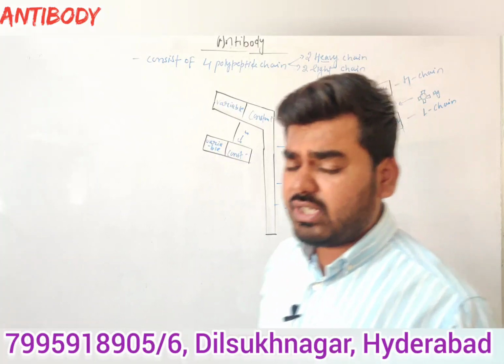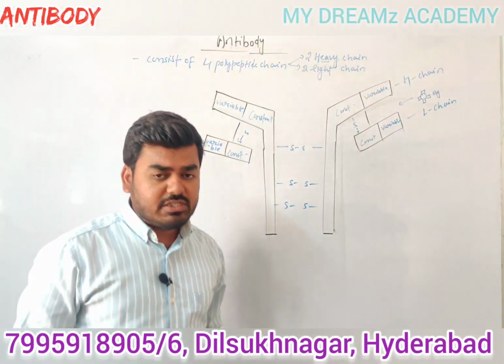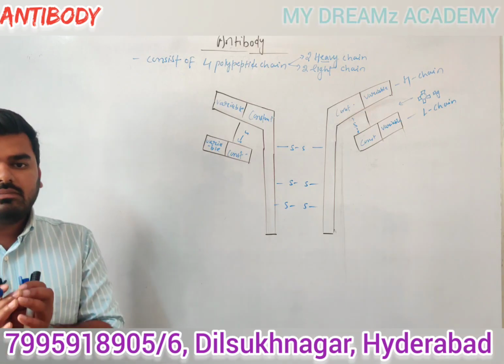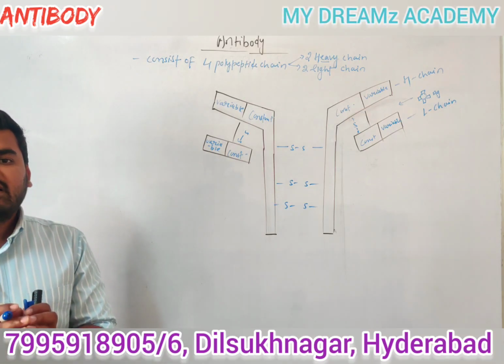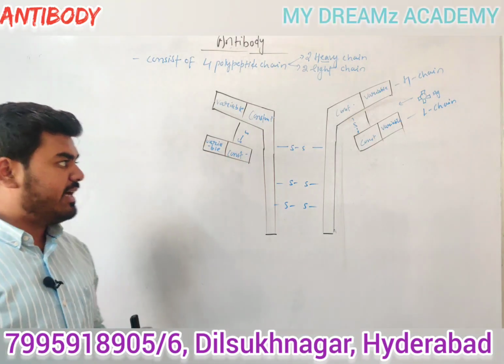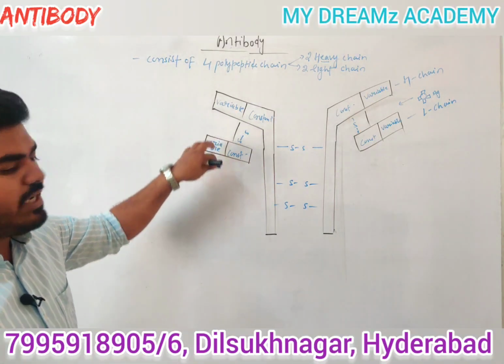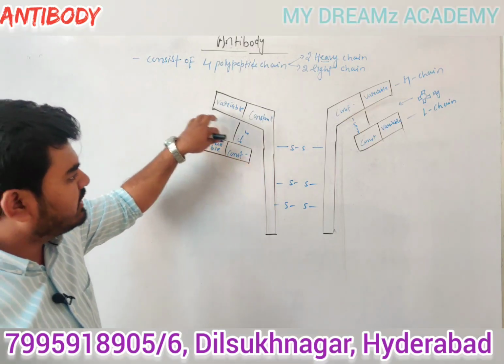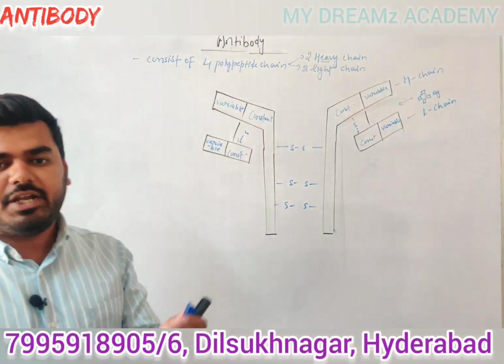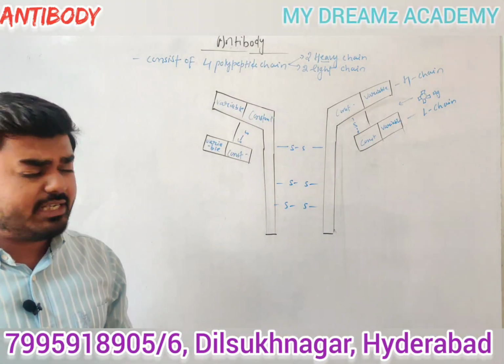Now, guys, one more question is there. It's a very conceptual question, guys. At one time, one antibody kills how many antigen molecules? Normal students will answer that if 2 variable regions are there, one antigen will come here and one antigen will come here. So at one time one antibody kills 2 antigen molecules. Okay, that is the common answer.